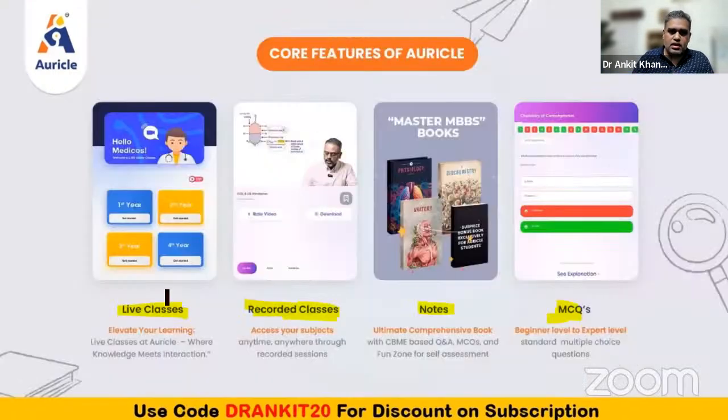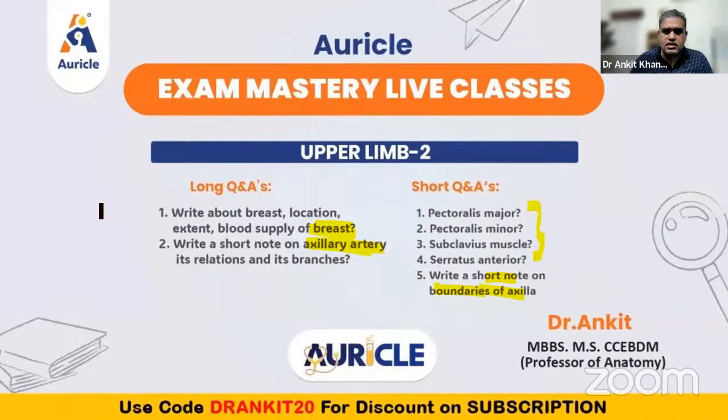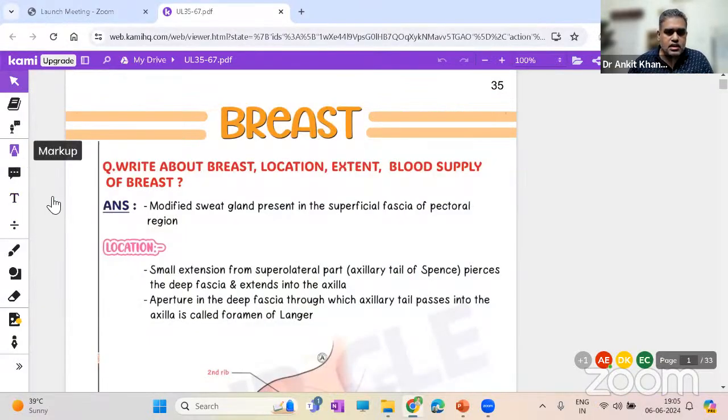So coming back to the topic now. The topic for today's discussion, as I already discussed, is basically the pectoral region as well as the axillary region. The pectoral region is the front of the chest. The main content is the mammary gland or the breast. And the axillary region is the space between the upper limb and the whole body, and the contents of it. Okay, so let's move on to the notes, and I will show you some images as well as MCQs after it. Okay, fair enough.